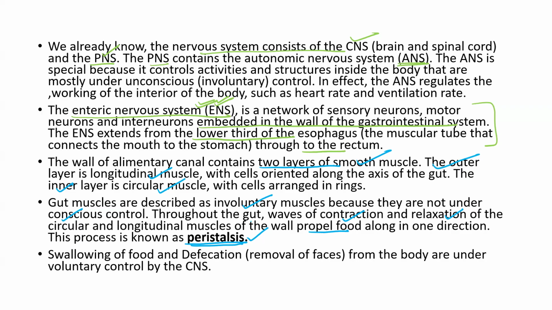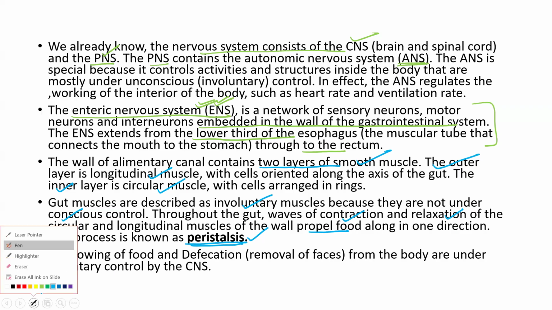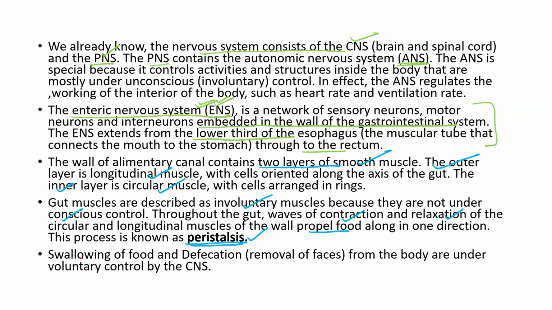After that, the defecation process, in which the fecal matter is removed, is again switched to the central nervous system, which is a voluntary action. So swallowing of the food and defecation are under the voluntary control of the CNS.